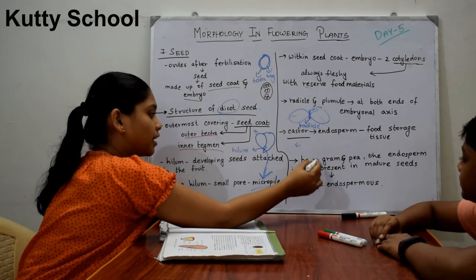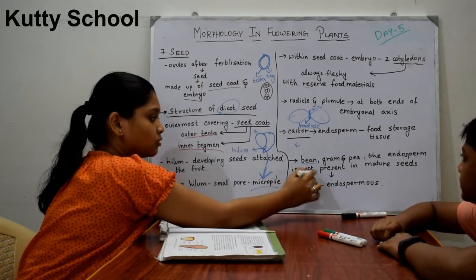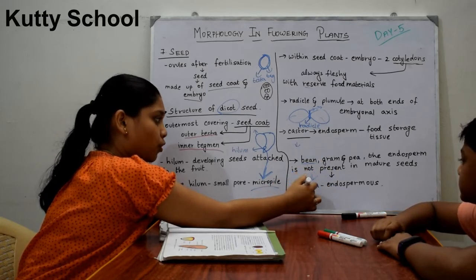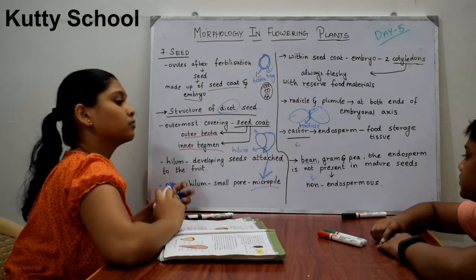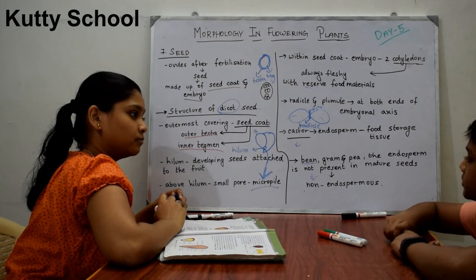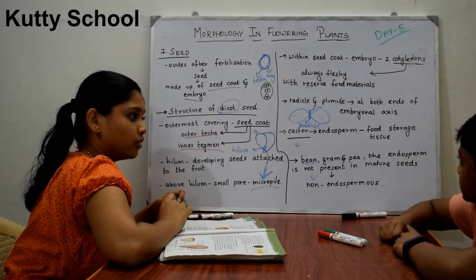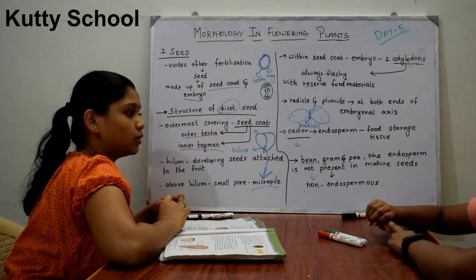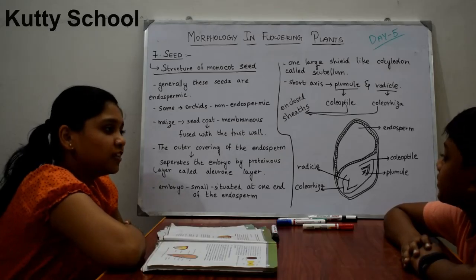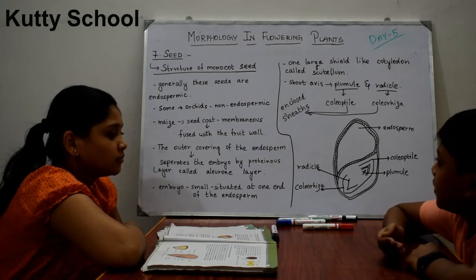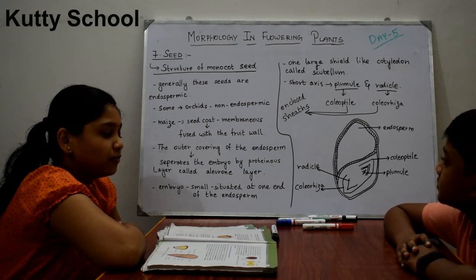So bean, gram and pea, the endosperm is not present in mature seeds. So these seeds are known as non-endospermous seeds, and these seeds are known as endospermous seeds. Can you understand? So this is generally the structure of dicot seed. Next we'll discuss the structure of monocot seed. We have already seen the structure of dicot seed under the topic Seed. Now we are going to see the structure of monocot seed.